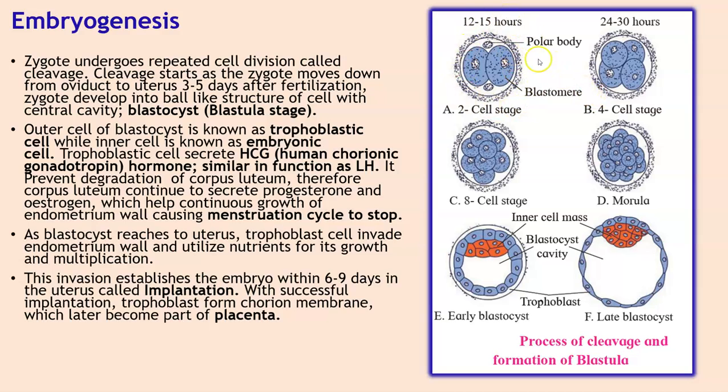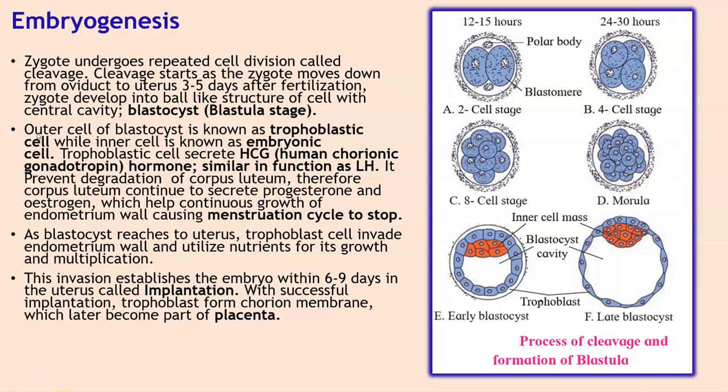This is the first cleavage, which gives you the two cell stage. The resultant daughter cell is called the blastomere. Then the second cleavage will give you 4 blastomeres. It is a 4 cell stage. Then the third cleavage will give you an 8 cell stage. And then you have the morula, which is due to successive divisions, and the 16 cell stage is reached. So till the morula stage, it reaches the uterus at about 4 to 6 days after fertilization.